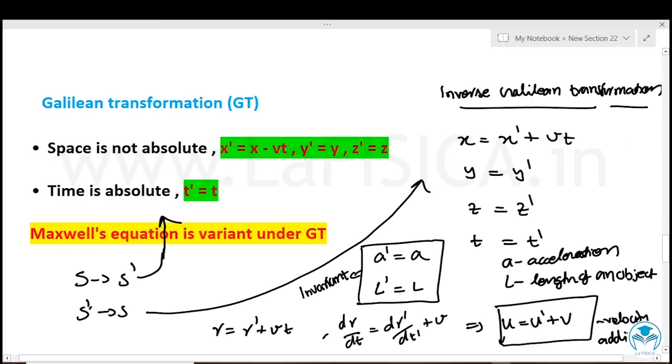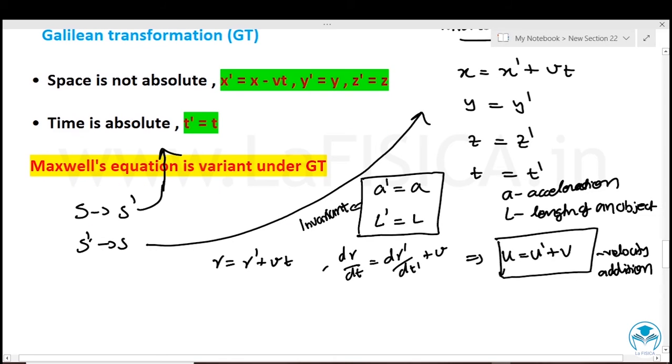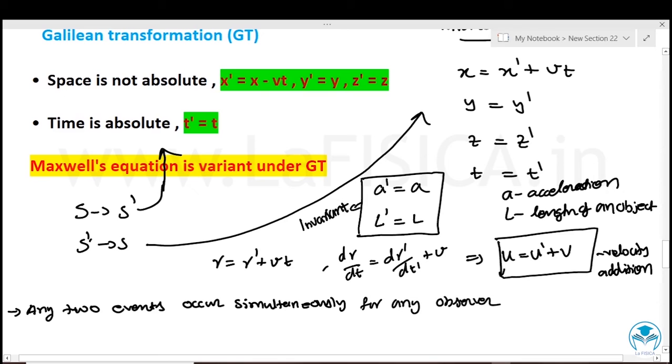So the Galilean transformations are based on two assumptions. The first one is that there exists a universal time t, which is the same in all reference points. And the second is that the distance between 2 points in various inertial systems is the same. So any two events occur simultaneously for any observer in the case of Galilean transformation. And also all the laws of Newton, that is the first, second and third, are invariant under Galilean transformation.